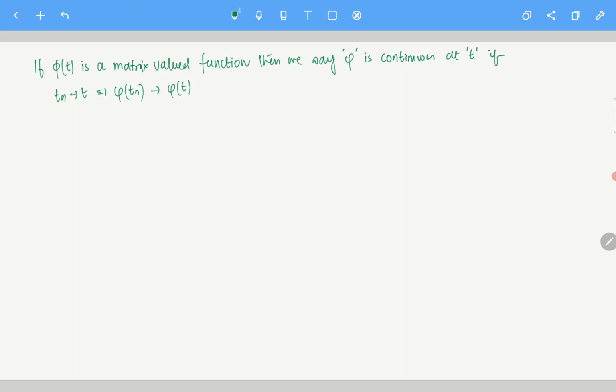Okay, so essentially we already know Tn converges to t, this converges in terms of real convergence, right? Because Tn and t are real numbers. Now here, if that converges, this also has to converge.